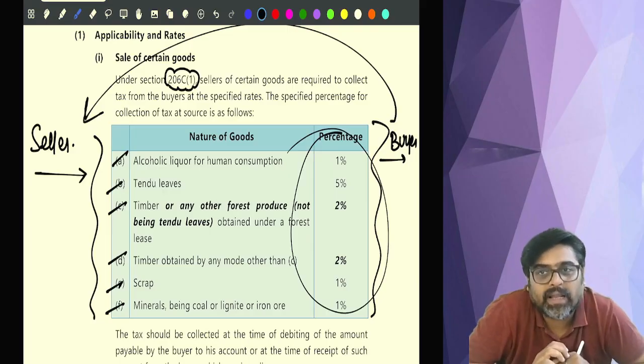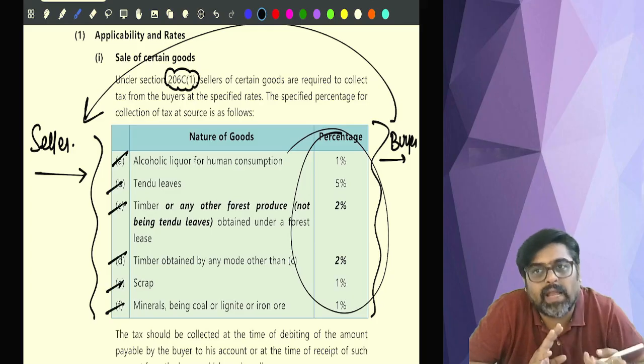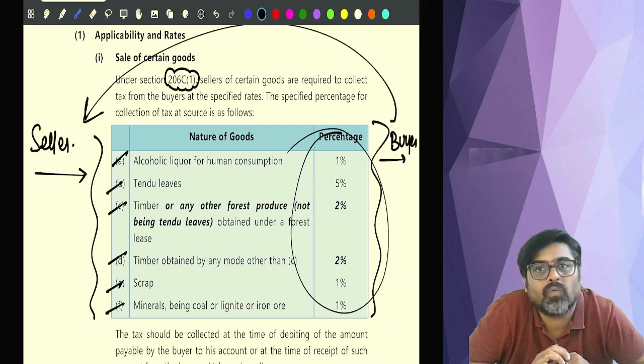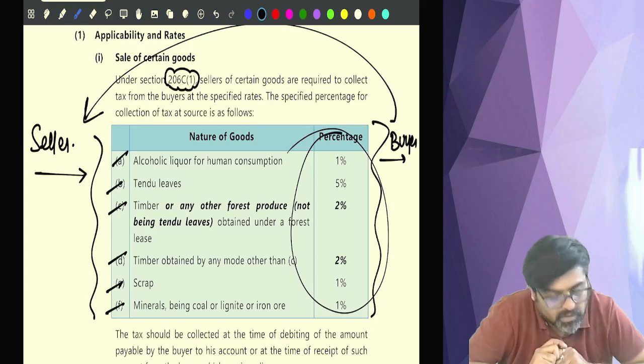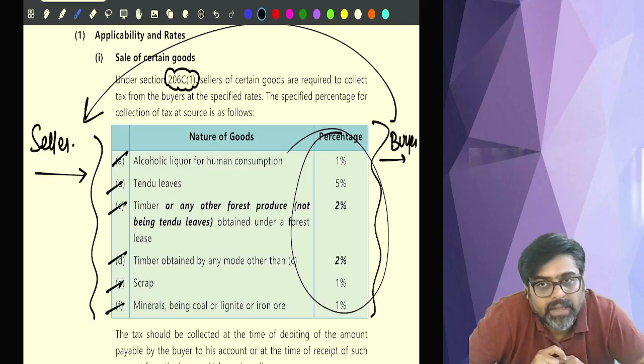If you are selling these products to a buyer for 100 rupees, take your 100 rupees selling price and also collect tax at 1% if you are selling alcohol for human consumption. If you are selling timber, then collect 2%. If you are selling tendu leaves, then collect 5%.